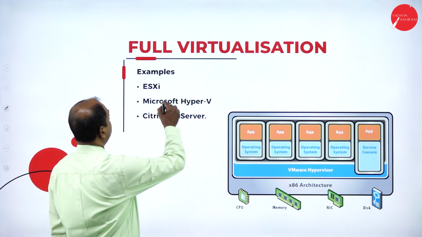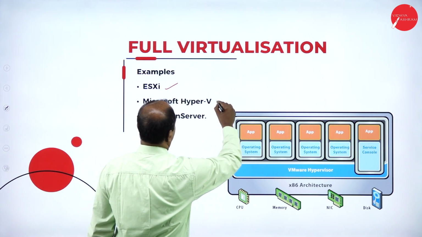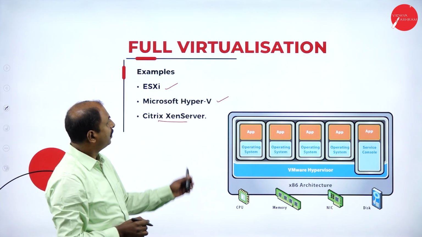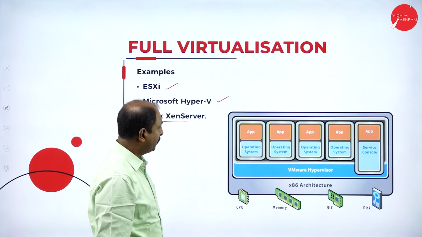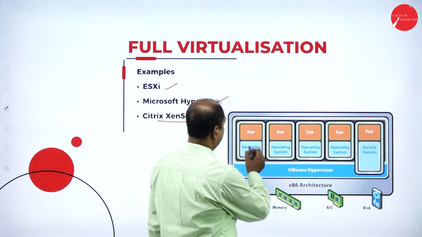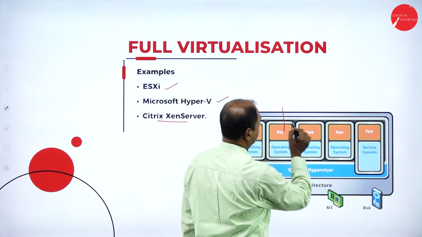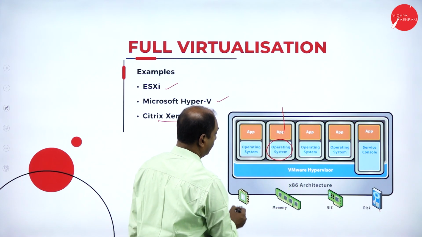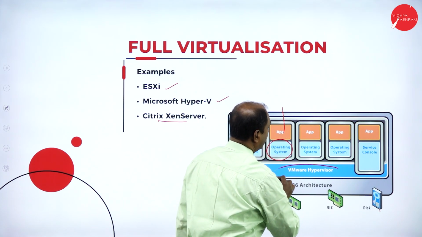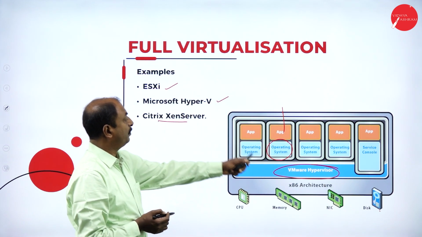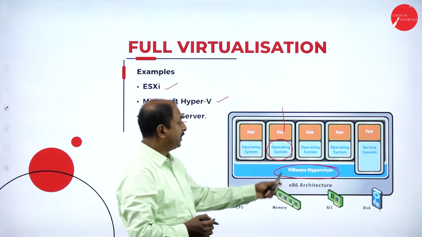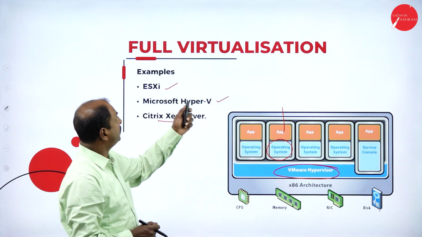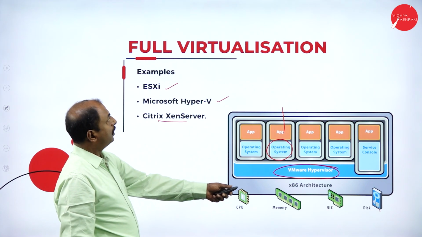Examples for this are ESXi, Microsoft Hyper-V, and Citrix Xen Server. These are all different virtual machines. If you look at the diagram here, these are the operating systems and this is the application; this is the disk, the NIC, the memory, and the CPU. And this is the VM hypervisor. This is the virtual machine, the software through which virtualization can be implemented. This is full virtualization.